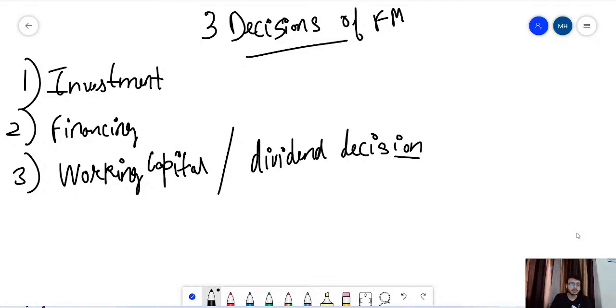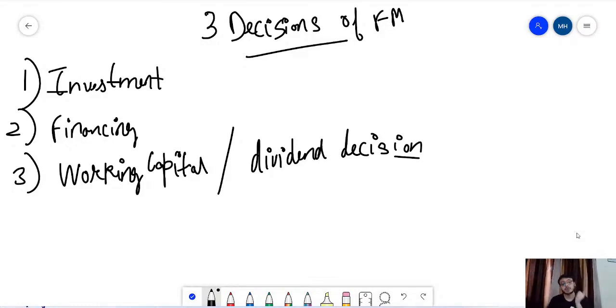Now, if you are using your internal accruals or retained earnings, it's best for the company ultimately, because the company does not have to go through the process that involves hassles in raising money from the equity market. Because ultimately when you want to list your shares in the market, or come up with an IPO or maybe an FPO, IPO is the initial public offering when the company comes on the bourses for the first time to raise money.